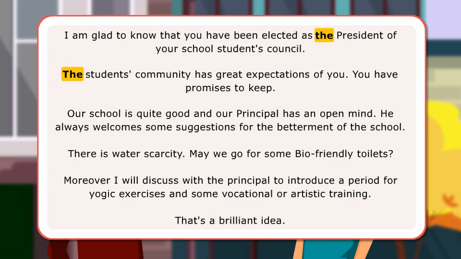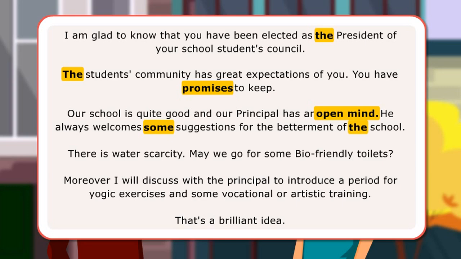In the first and second sentences, article the is used to talk about the position and the group in particular. Promises will have zero article as it is an abstract noun. In the third sentence, the word open-minded takes the indefinite article an as it begins with a vowel sound. Some is used with suggestions as it is a plural uncountable noun. As the word school is repeated, it is mentioned with the definite article the.